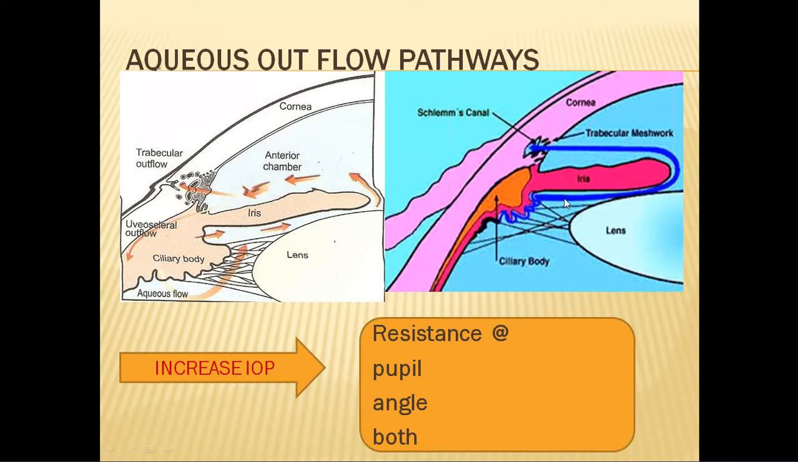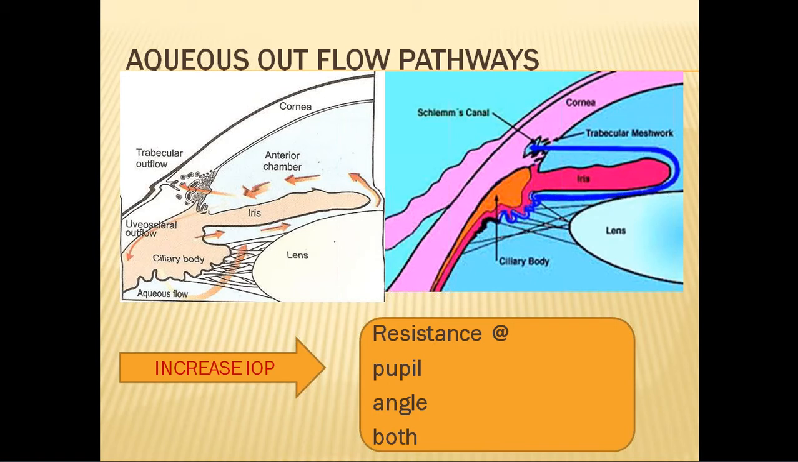So this is how most of the aqueous outflow occurs. This is known as the trabecular outflow. So we have the uveoscleral outflow and the trabecular outflow. The trabecular outflow comprises 70 to 80% of the aqueous drainage.